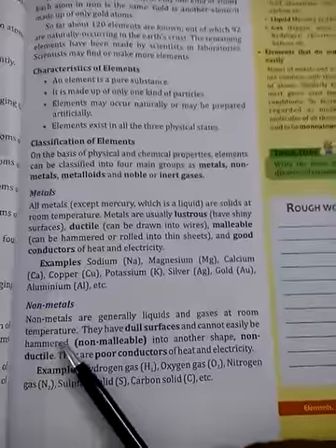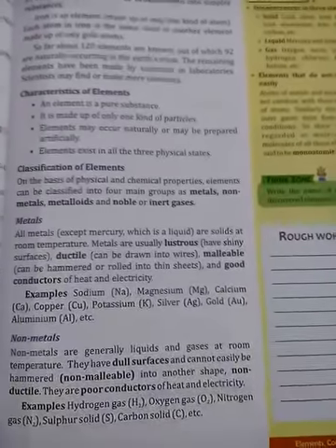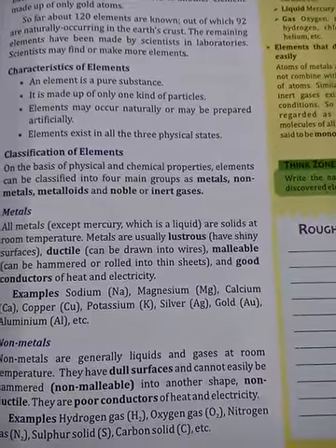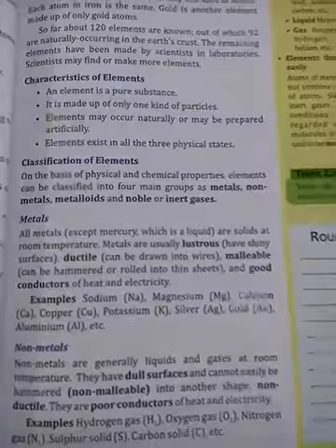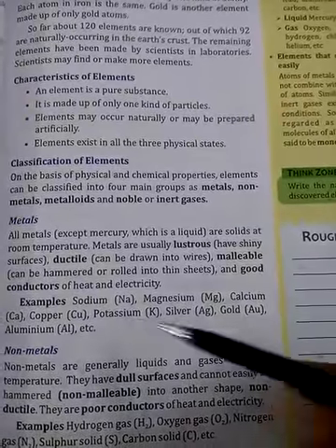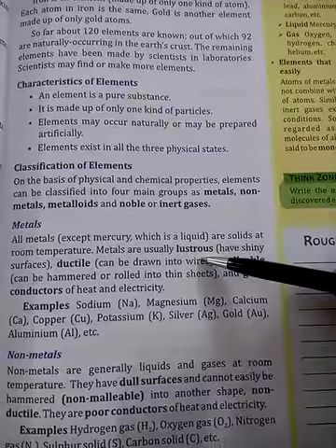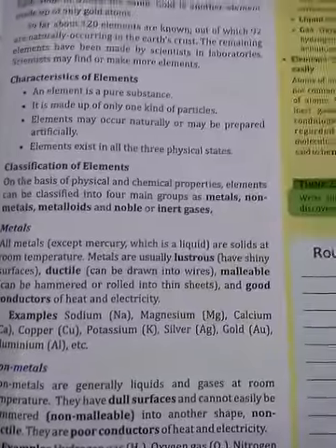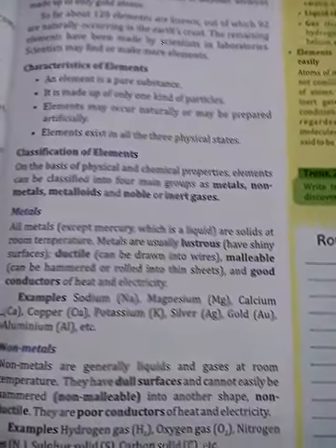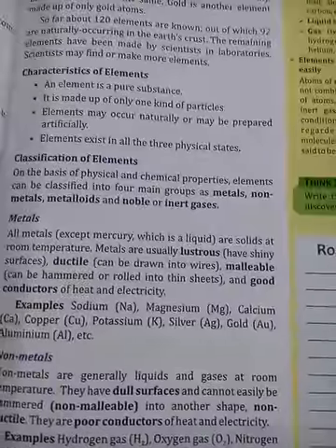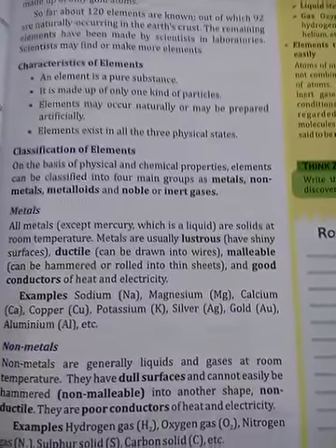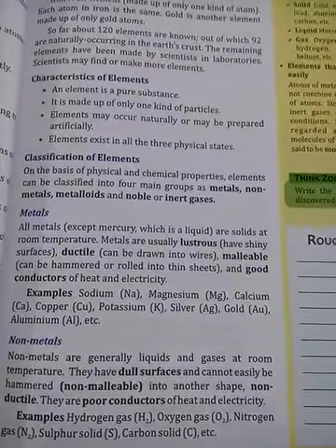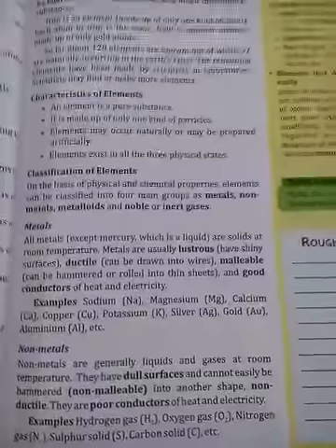Next, come to the non-metals. Non-metals generally have properties just opposite to those of metals. Non-metals are generally liquids and gases at room temperature. They have a dull surface. Just now we have seen that metals are lustrous. Gold and silver are valued for their lustrous or shining property. But non-metals generally have a dull surface and cannot easily be hammered. They are non-malleable. If you try to hammer them, they will break into pieces.